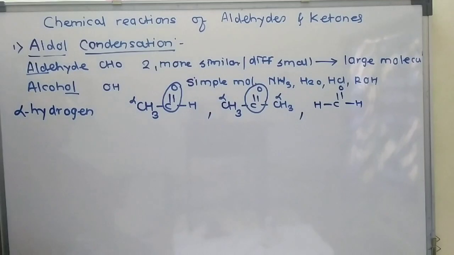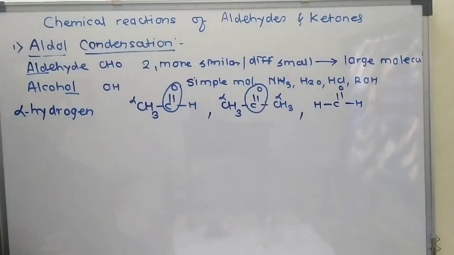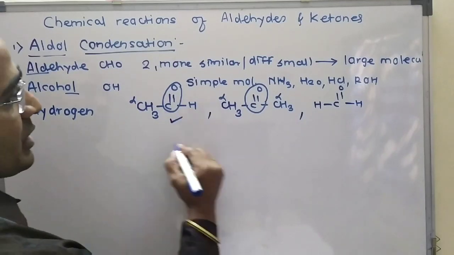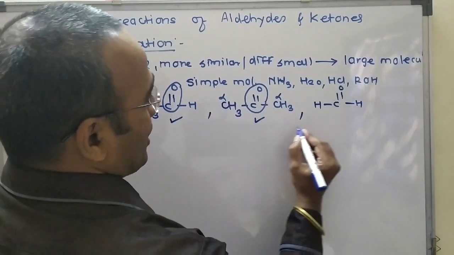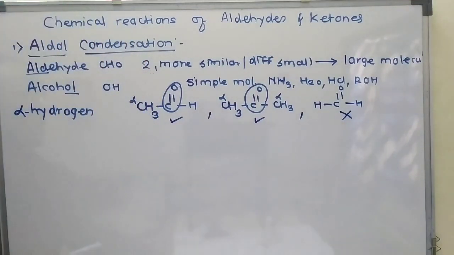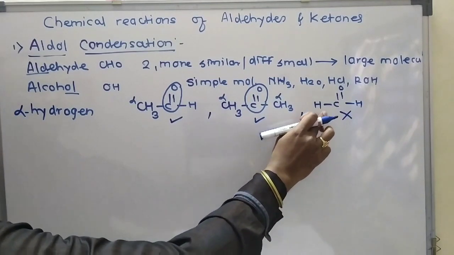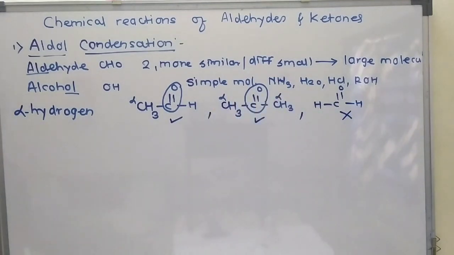In formaldehyde, there is no alpha carbon atom and no alpha hydrogen atom. So acetaldehyde and acetone undergo aldol condensation, but formaldehyde does not, due to the absence of alpha carbon and alpha hydrogen atoms.